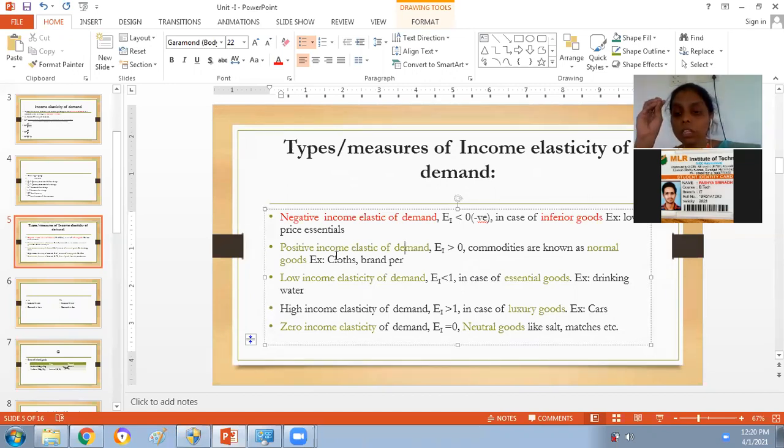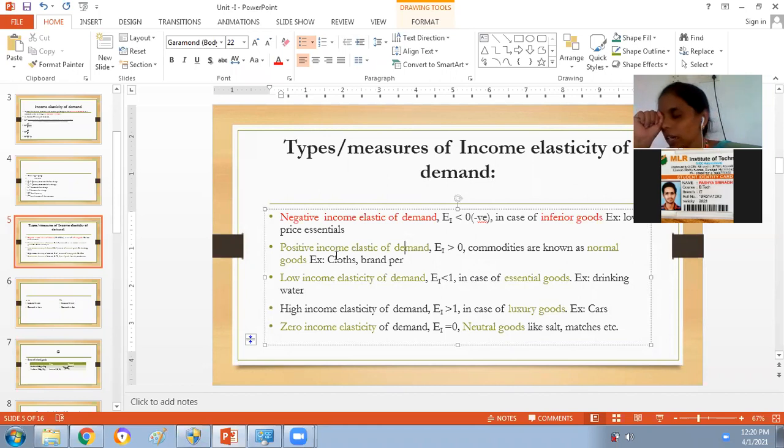Now, what does positive income elasticity of demand mean? When the income increases, the demand for the product will also increase. When the increase in income creates an increase in the demand for a commodity, then we call such a demand positive income elasticity of demand. This happens in the case of normal goods.